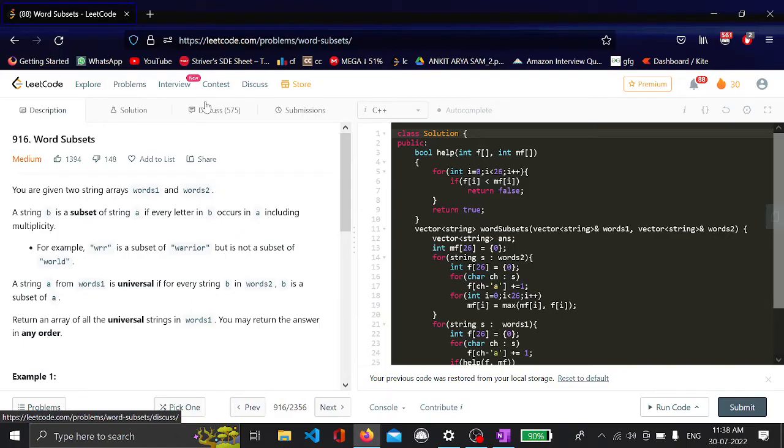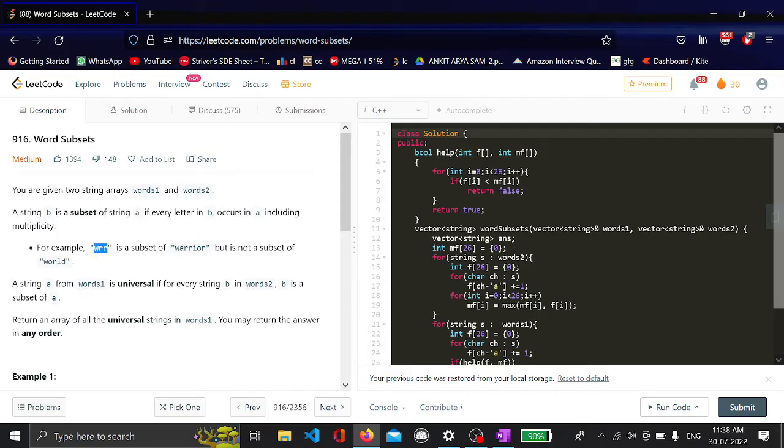Let's first read the problem. You are given two string arrays, words1 and words2. String B is a subset of string A if every letter in B occurs in A, including multiplicity. For example, WRR is a subset of warrior because you can see that here the occurrence of W is 1